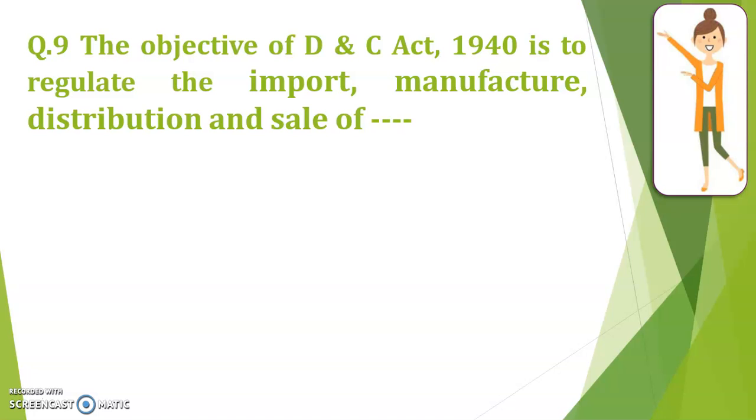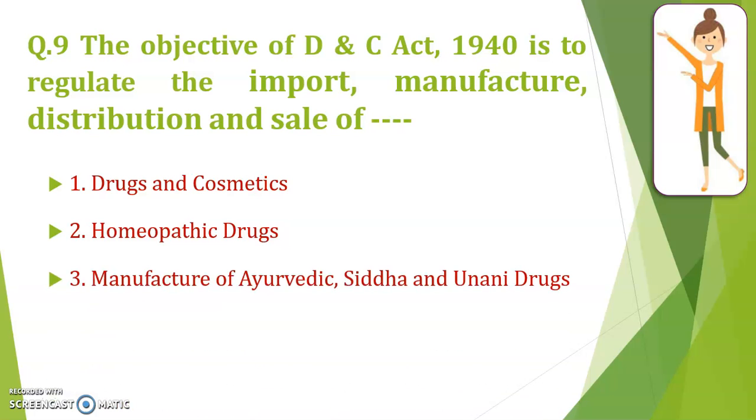Next question. The objective of D&C Act 1940 is to regulate the import, manufacture, distribution and sale of what? Drugs and cosmetics, homeopathic drugs, manufacture of Ayurvedic, Siddha and Unani drugs, या फिर all of the above. So already we have seen the objectives. On that base the question is there. Name is drugs and cosmetics. That means it is something that is controlling or regulating regarding the drugs and cosmetics. So what is that something? It is import, manufacture, sale and distribution. But of what? Not only drugs and cosmetics but also homeopathic drugs, Ayurvedic, Siddha and Unani drugs. So correct option is all of the above.